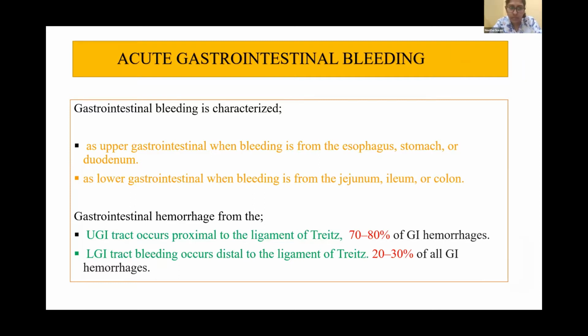GI hemorrhage from the UGI tract occurs proximal to the ligament of Treitz, and it is more common in incidence. Out of all the GI hemorrhages, around 70 to 80% are from UGI. LGI tract bleeding occurs distal to the ligament of Treitz, as explained, and out of all GI hemorrhages, this occupies almost 20 to 30%.